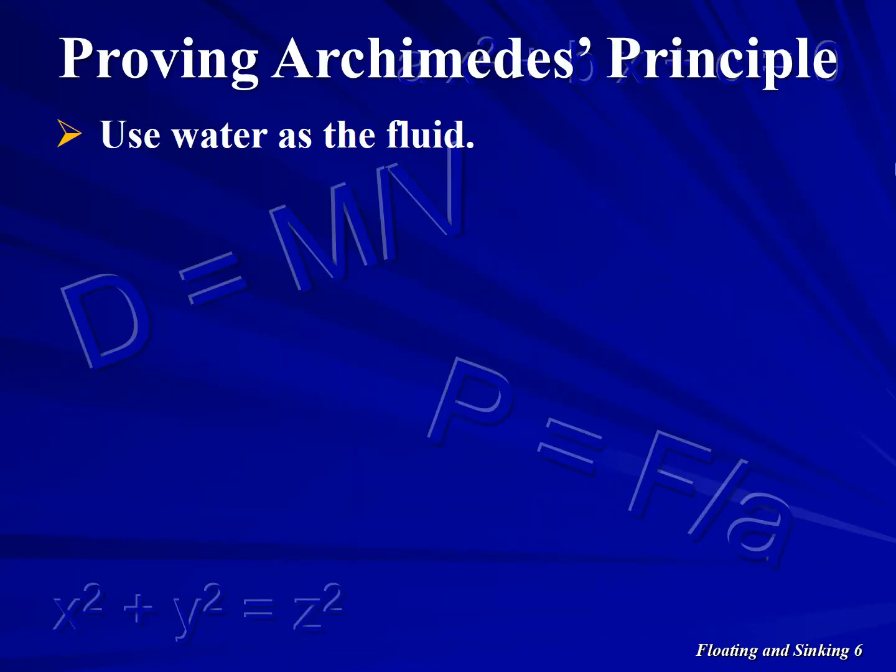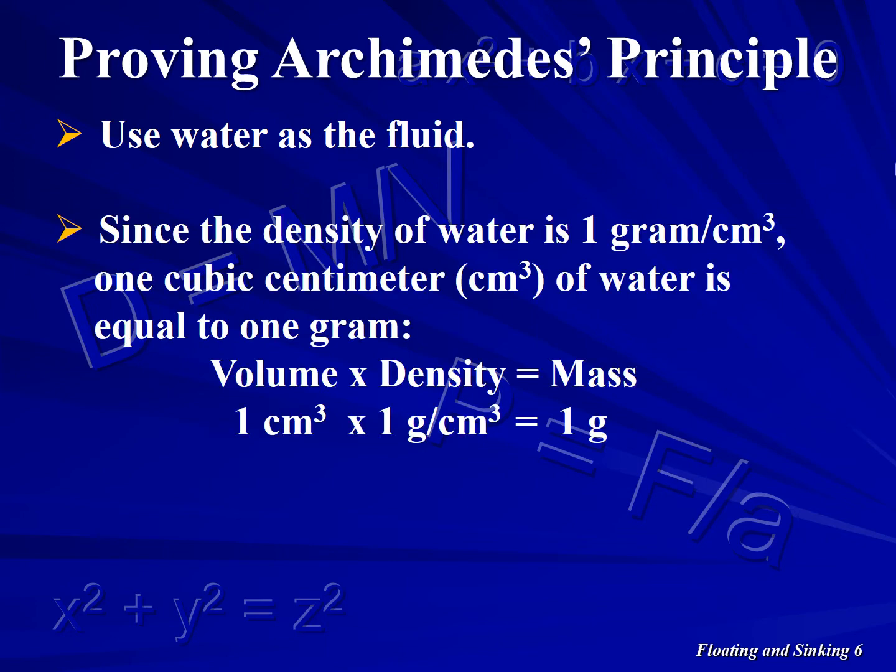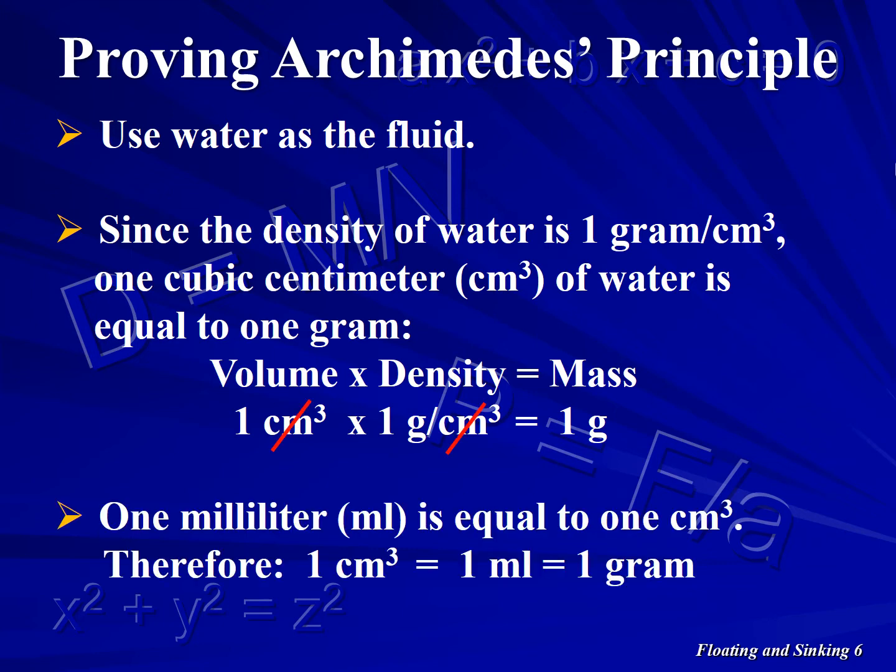We can prove Archimedes' principle using water as the fluid. We know that density equals mass divided by volume, which is the same as volume times density equals mass. Since the density of water is 1 gram per cubic centimeter, using this equation we can calculate that 1 cubic centimeter of water is equal to 1 gram. 1 cubic centimeter is also equal to 1 milliliter, so therefore, 1 milliliter is also equal to 1 gram.